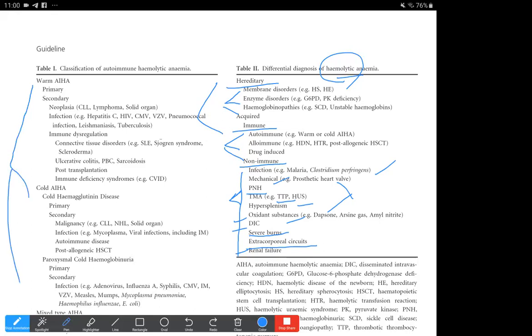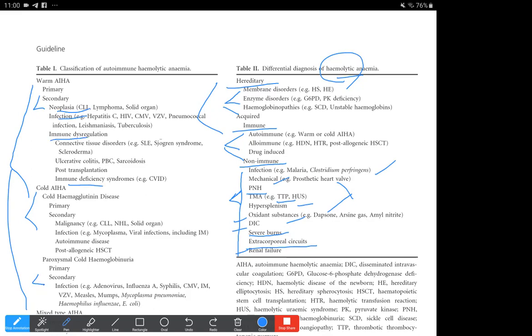In this table, because warm and cold both have primary and secondary causes, they have mentioned all of them. Mostly the secondary causes of warm autoimmune hemolytic anemia are neoplasms, infections, immune dysregulations, and immune deficiency syndromes.